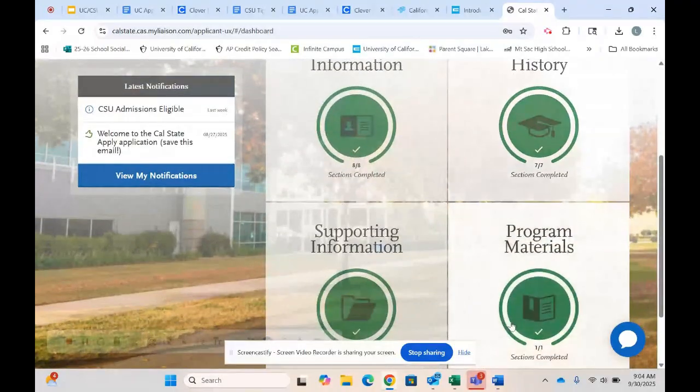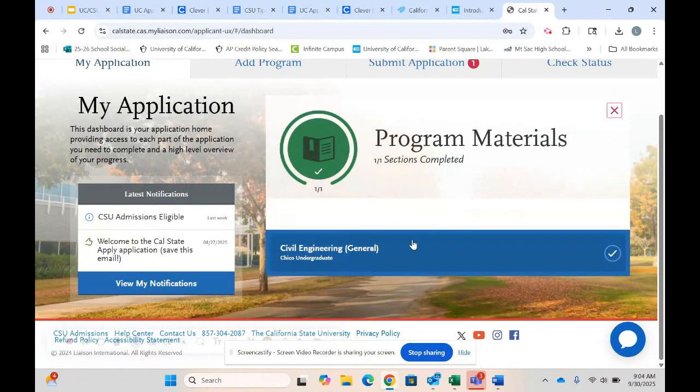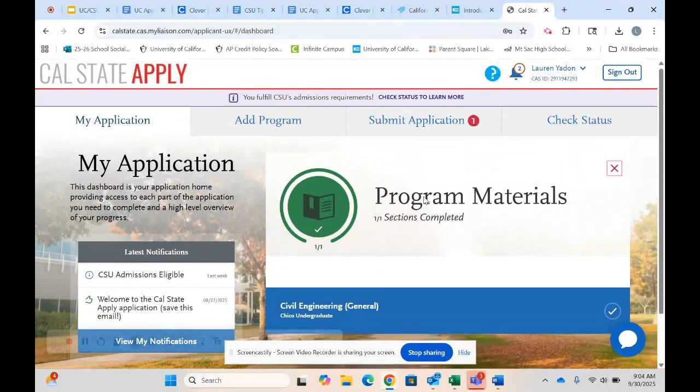Okay, if you are applying for some sort of visual performing arts and they may need any sort of additional materials, that would be here. Most majors or some majors don't require any additional program materials, so this section may end up being blank.